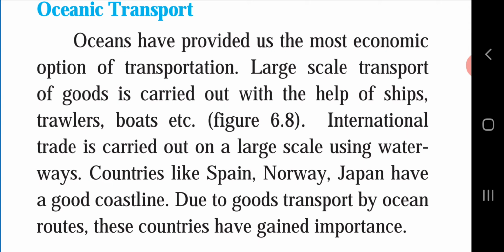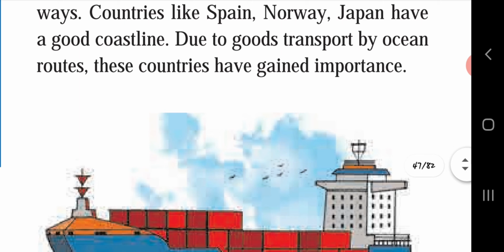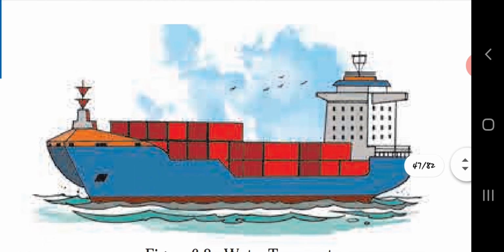Due to good transport by ocean routes, these countries have gained importance. So, from waterways, goods, that is materials, can be transported easily from one place to another, one country to another country. Here water transport is shown, that is figure 6.8.